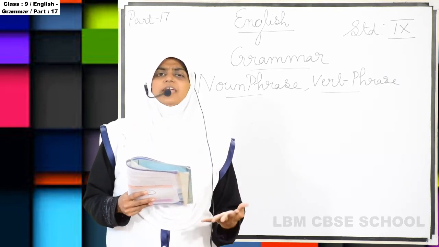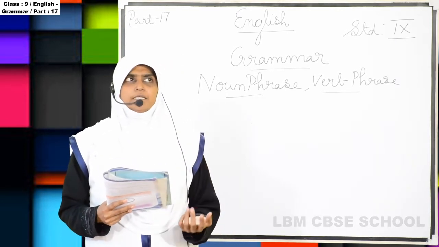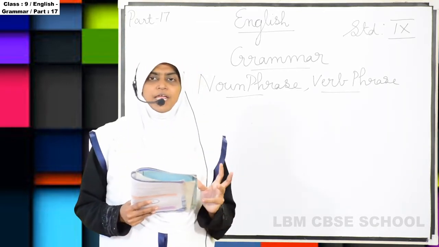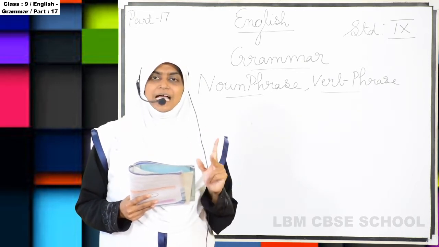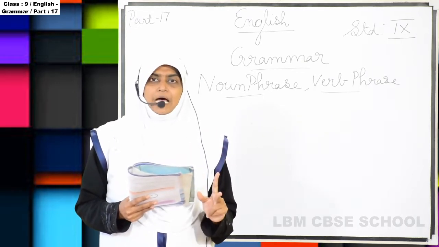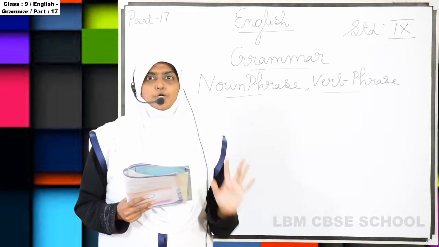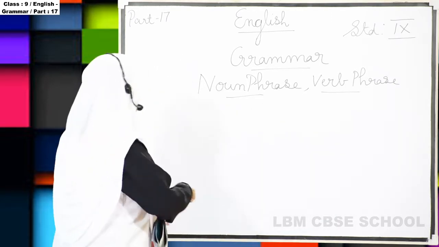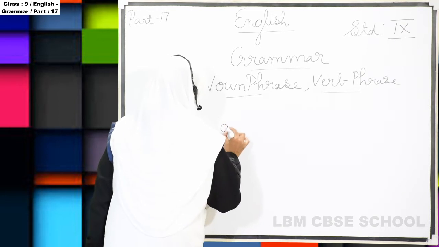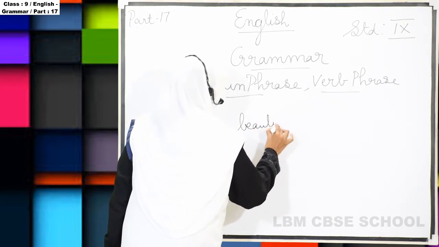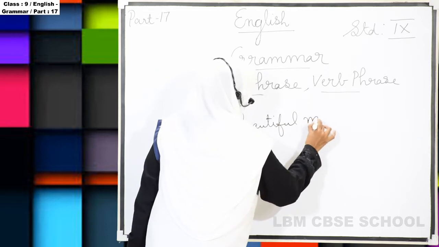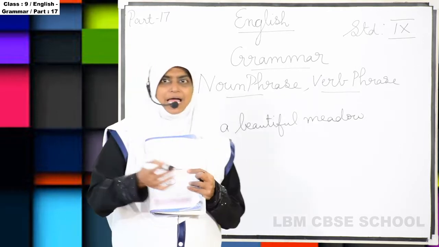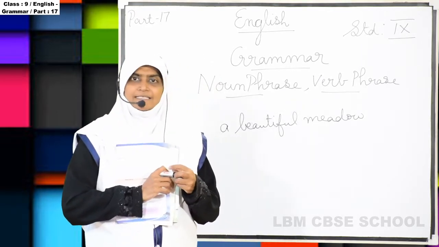What do you mean by phrase? I think last year also you have studied. Do you remember? Usually a phrase is two words. It contains two words. For example, a beautiful meadow. I'll write on the board, then you will understand. A beautiful meadow. Meadow means greeny grass; a place full of green grass we call a meadow.